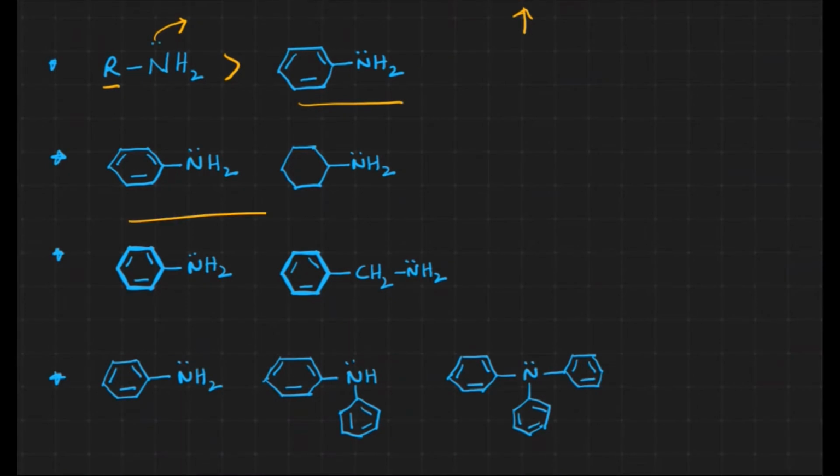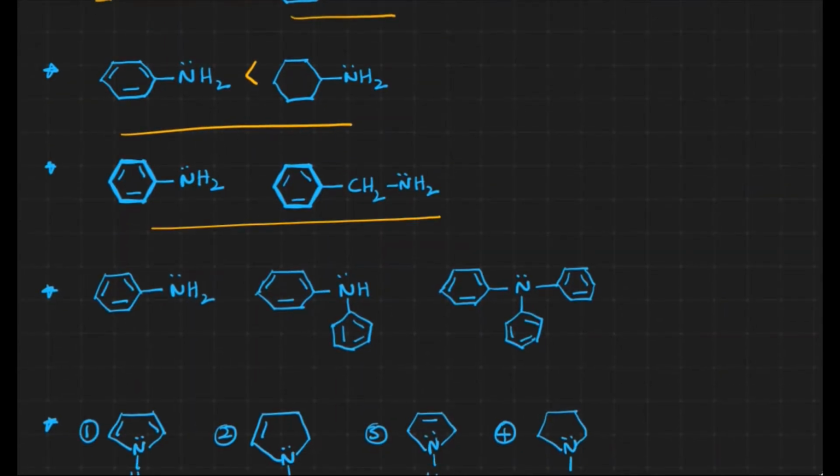Now let us see in this case also. The first one is aromatic, the second one is aliphatic. In the first one, again the lone pair is in conjugation, which means the tendency to donate the electrons decreases. That's why the second one is more basic. Let us see these two. This one is in conjugation with the double bond, but this one is in an isolated position with the double bonds, so it won't participate in delocalization. That's why the second one is more basic.